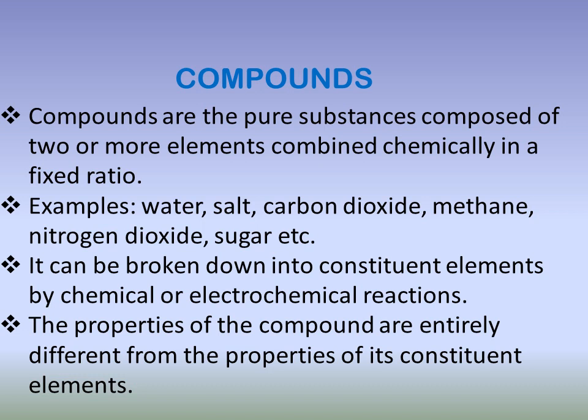Compounds are pure substances, just like elements. As they have been classified under pure substances, compounds are pure.